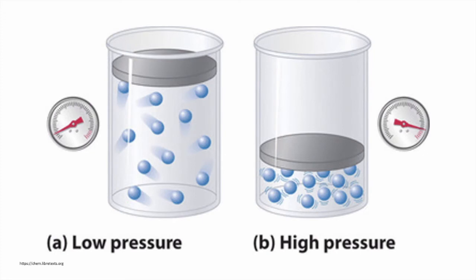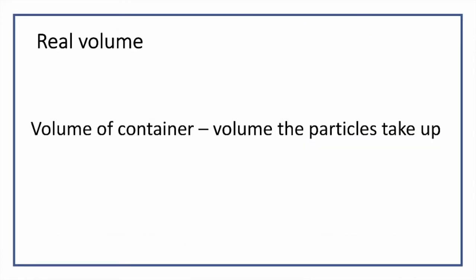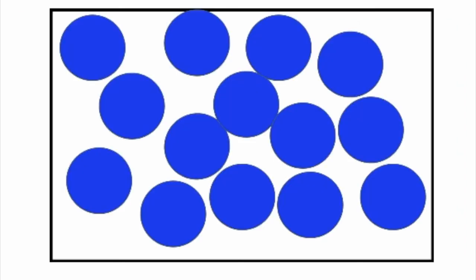So if we increase the pressure of a container or decrease the volume, which is often what you have to do to increase the pressure, the particles, which do have mass, are going to take up a significant proportion of the space in the container. So the real volume, which we are defining as the volume that these particles have to move around in, is less than the volume of the container. It's the volume of the container minus the volume that the particles are taking up. An individual particle doesn't have as much room to bounce around in because some of it's being taken up by its neighbors.